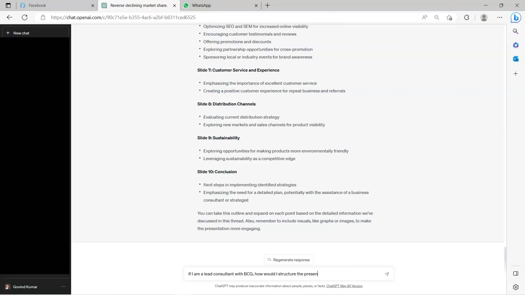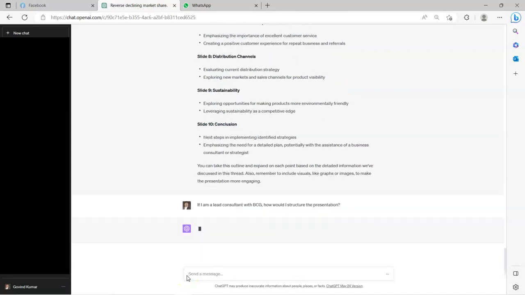I did not use that particular set of words. The set of words I'm referring to is, "you play the role of a business analyst and then provide the response." I did not use those words. But now I am asking ChatGPT to play a very specific role. If I am the lead consultant with BCG, how would I structure the presentation? That is as good as saying, assume that you are a consultant with BCG and restructure the presentation, right? That's one and the same, right?